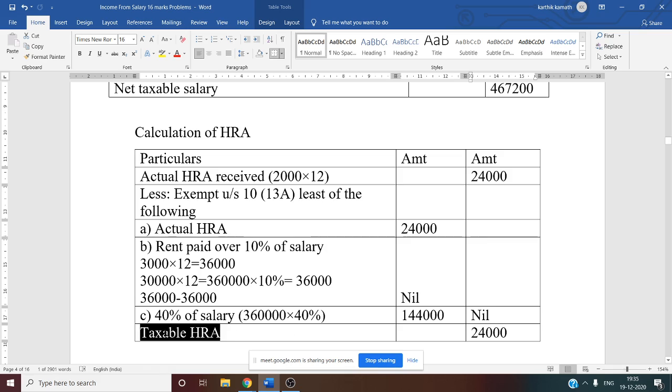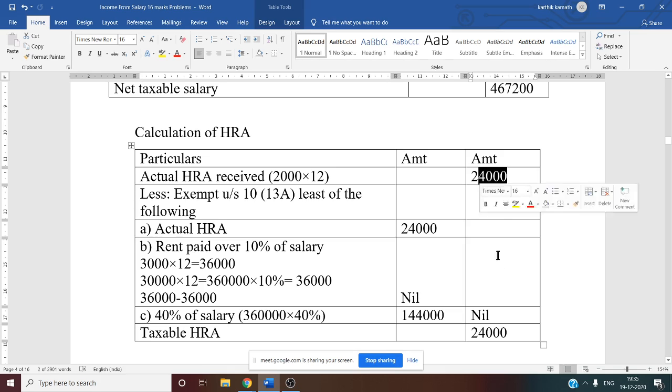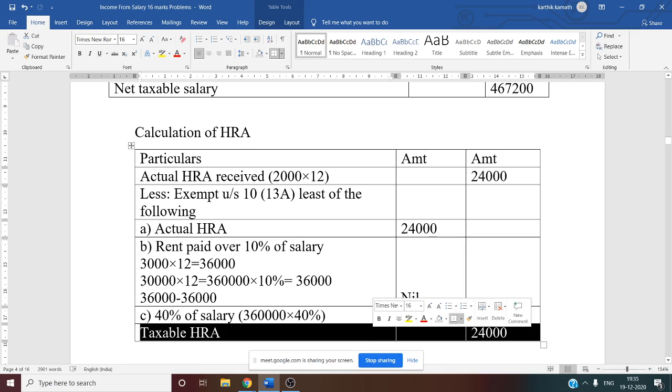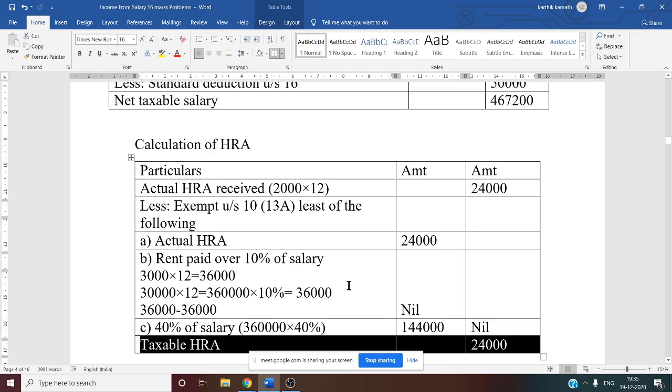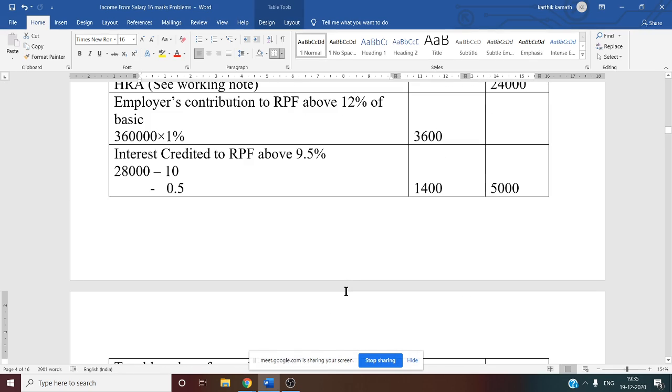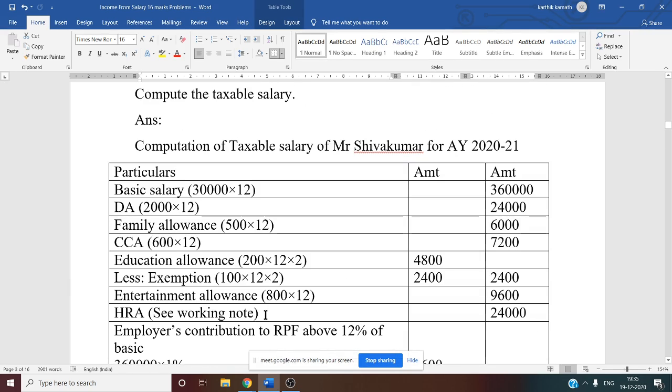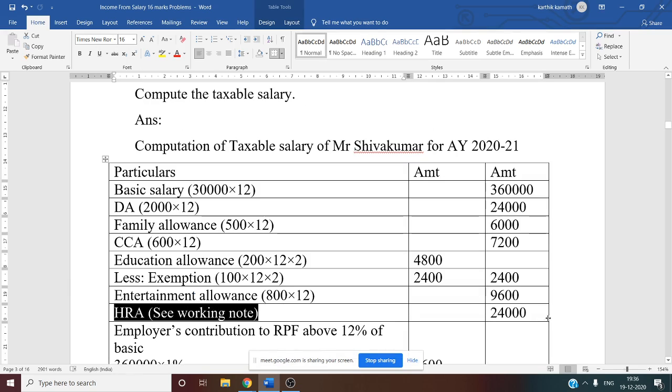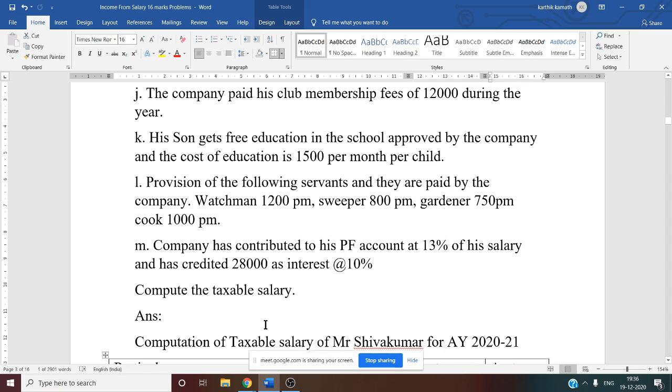So taxable HRA is nothing but the actual HRA received at the beginning, 24,000 minus nil. So you will get taxable HRA as 24,000. This 24,000 you have to show in the main format. In the main format, see this HRA working note. After calculating the working note, the final answer you have to show in the outer column, that is 24,000. I hope now this is clear till HRA.